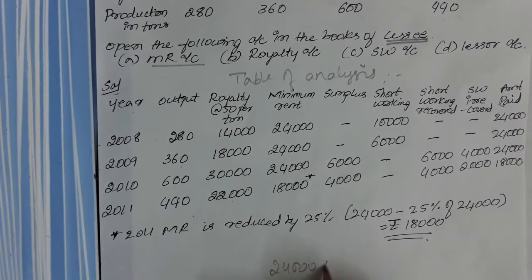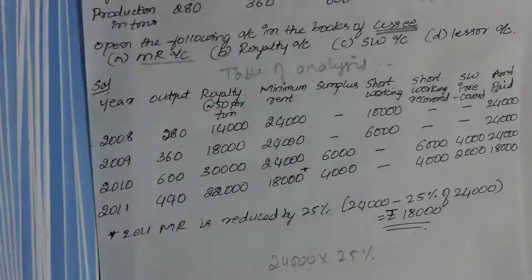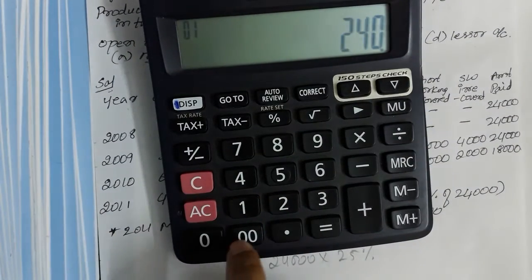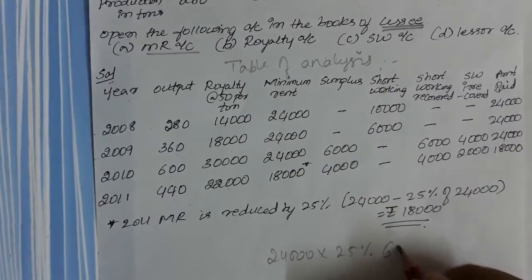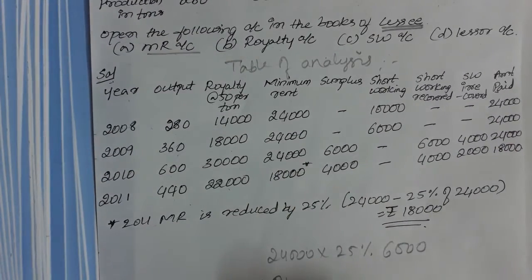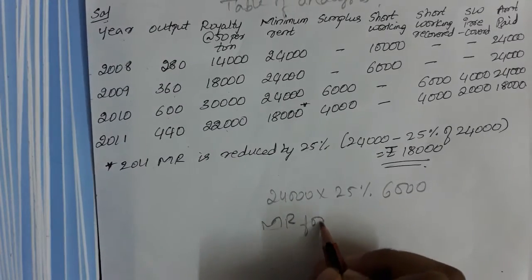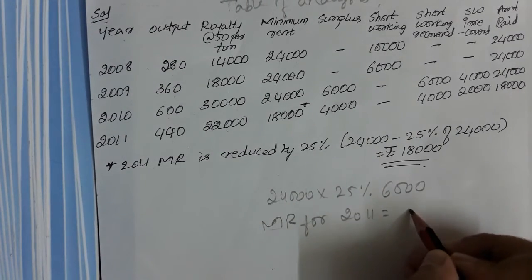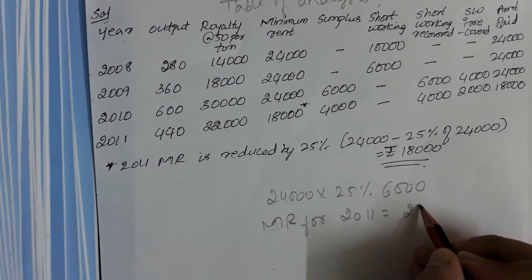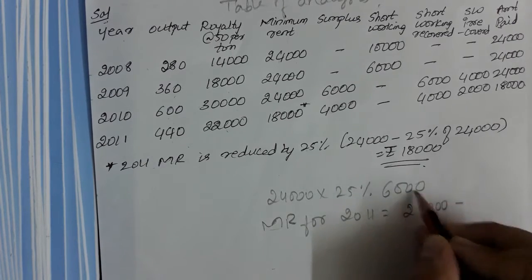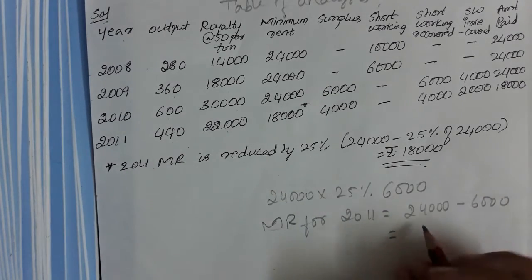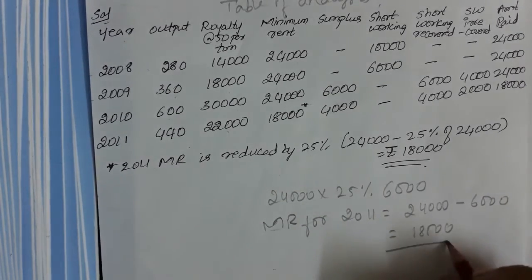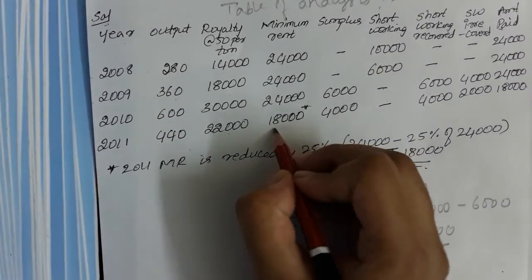24,000 into 25%. So how much is 24,000 into 25%? You need to calculate: 24,000 into 25% is 6,000. So now what is the minimum rent payable for 2011? 24,000 minus 6,000, you have been given the reduction of 6,000. So now 18,000 is the minimum rent of 2011.